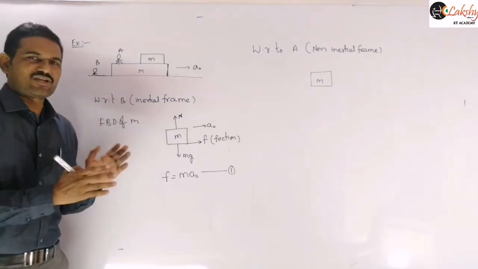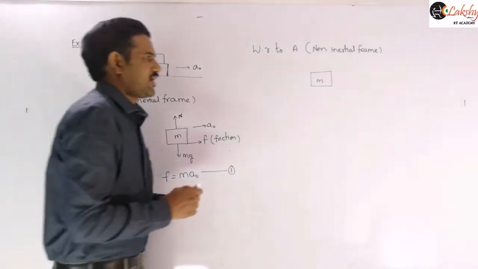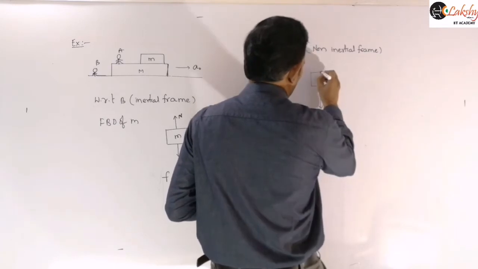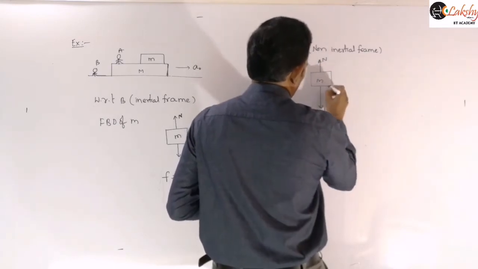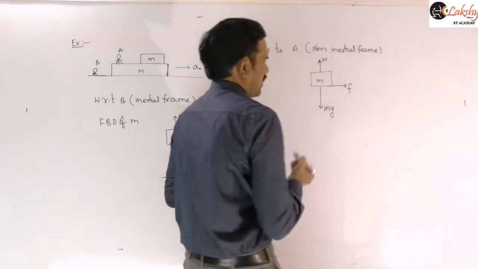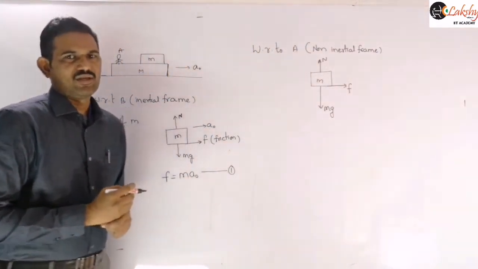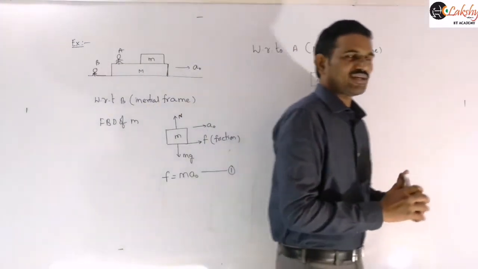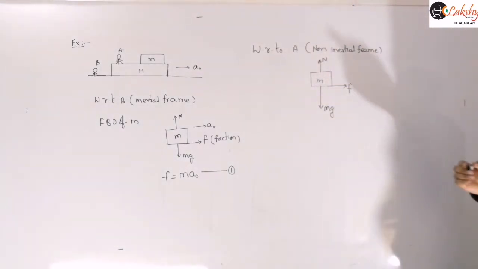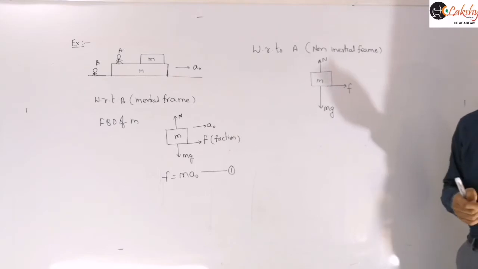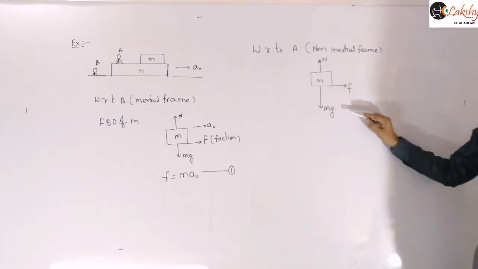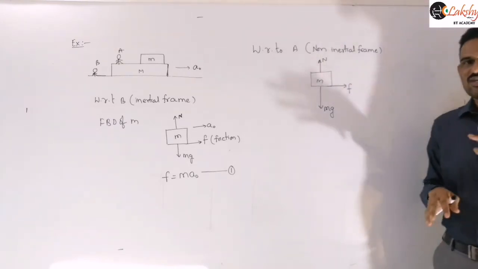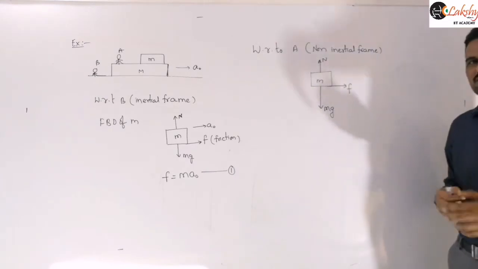The block is at rest means the net force acting on it must be 0, right? If you write the forces acting on it, mg is one force, this is the normal reaction, and this is the frictional force. With respect to him it should be at rest. So if you are taking only these three forces acting on this block, is equilibrium possible? These are the real forces. Real forces are always present whether you take an inertial frame or a non-inertial frame. There is no change in real forces.